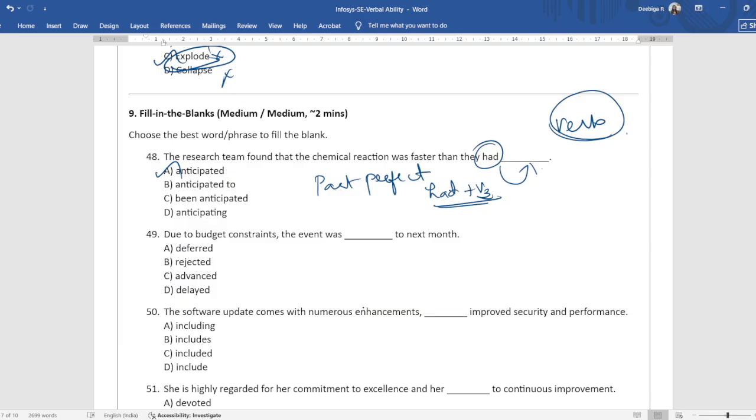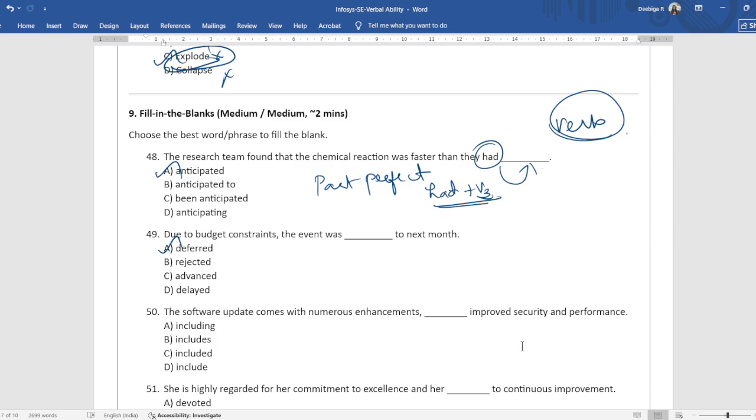Due to budget constraints, the event was dash next month. You postpone an event. Another word for postponing is deferred. You don't reject it, you don't advance it. This is not a payment to advance it. This is not delayed. This is deferred.